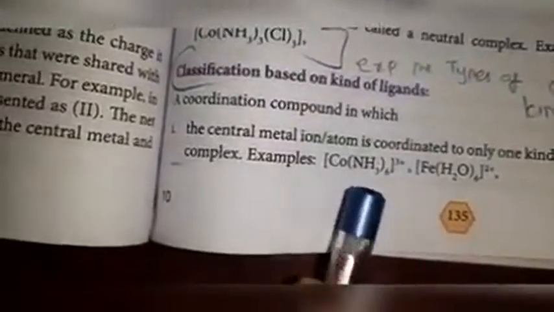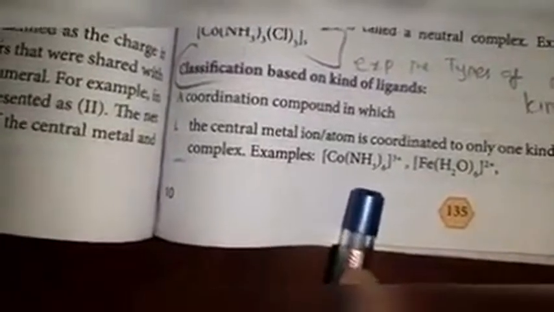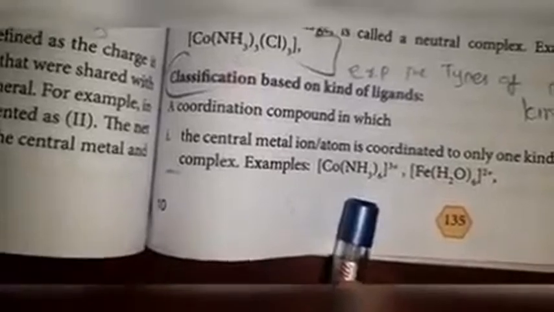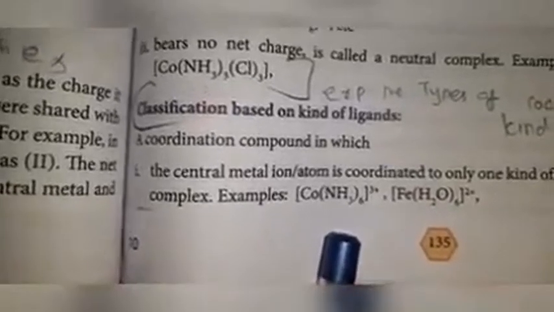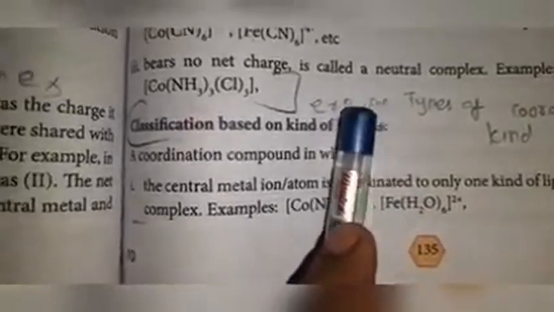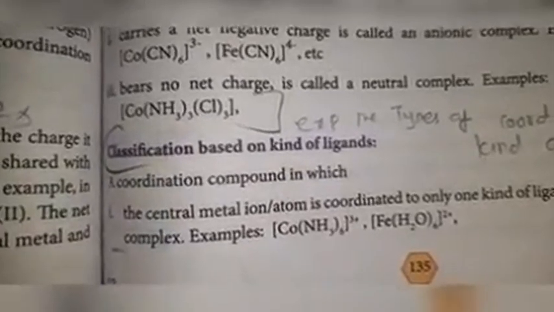See this complex, here also only 6 ligands are present, but all the 6 ligands are the same, that is NH3 only. So all the ligands being the same is called homoleptic. Different types of ligands present is called heteroleptic. So based on the kind of ligand, coordination compounds are classified into 2: one is homoleptic, another one heteroleptic.